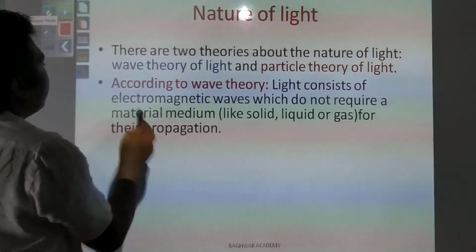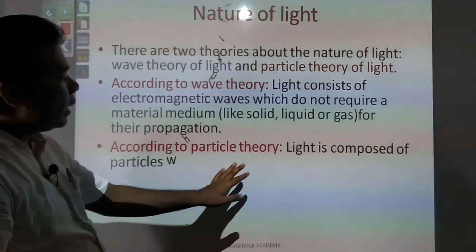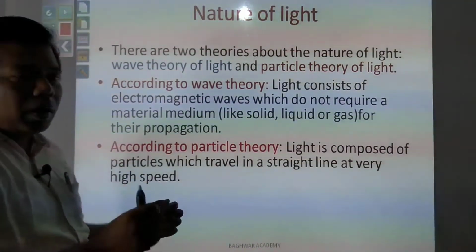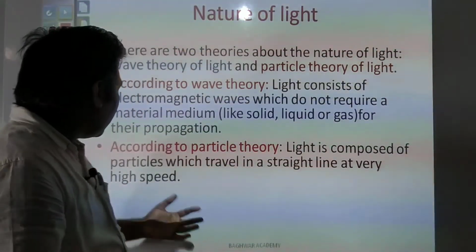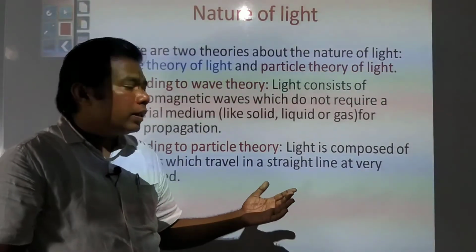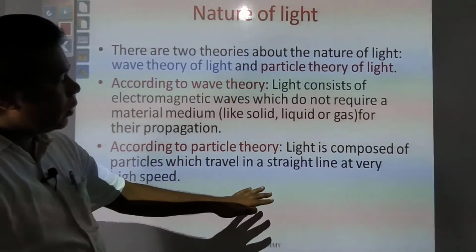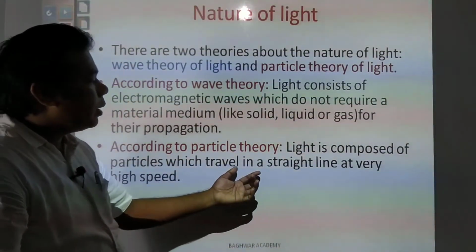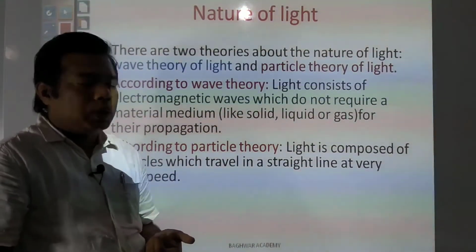Next we have, according to particle theory, light is composed of very small particles, which travel in a straight line at very high speed. The second theory is particle theory, and according to it, light is composed of particles which travel in a straight line at a very high speed.